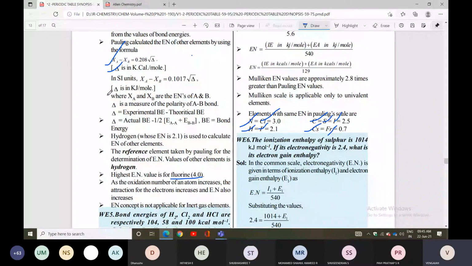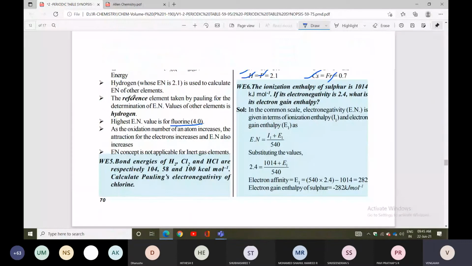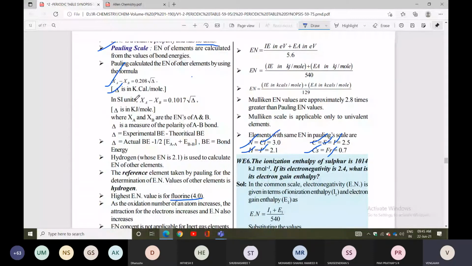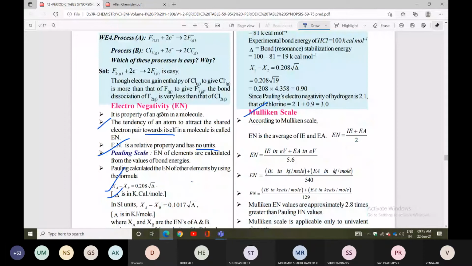Next, according to the Mulliken scale you can also calculate electronegativity. Here you can calculate the average. Electronegativity is the average of ionization energy and electron affinity.